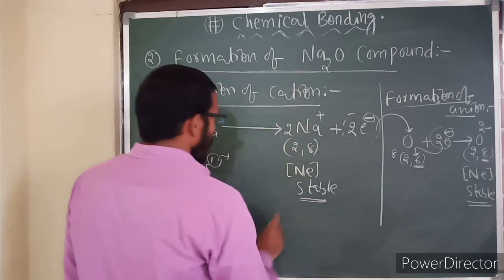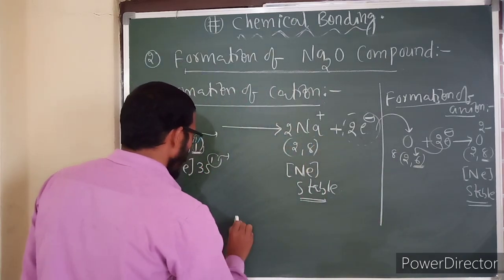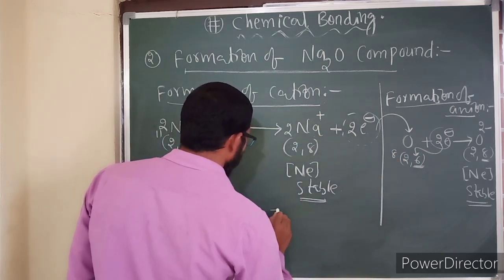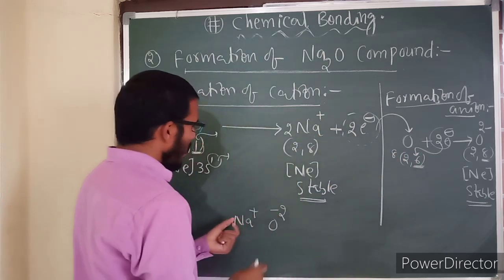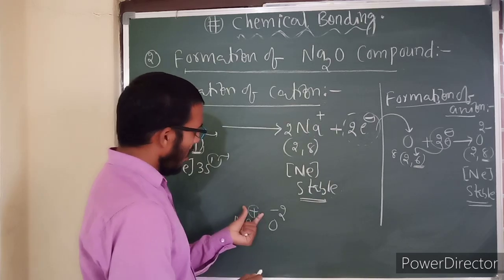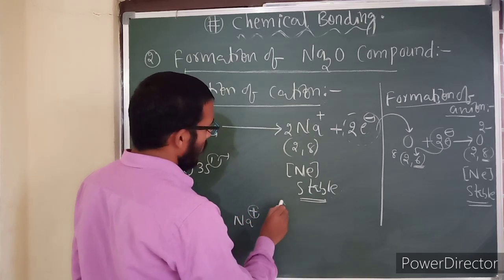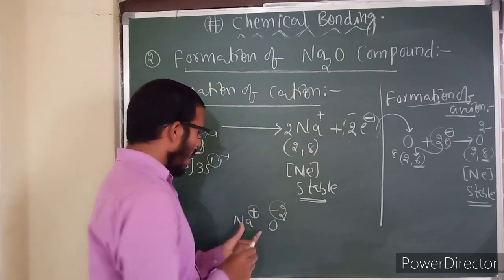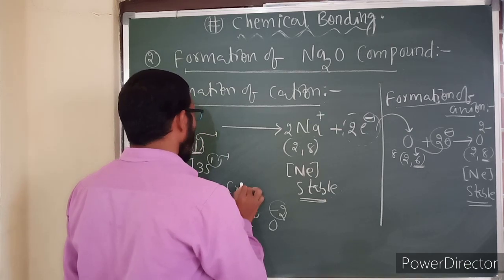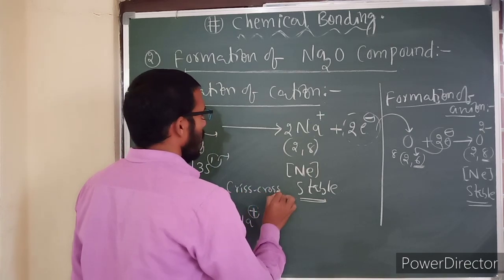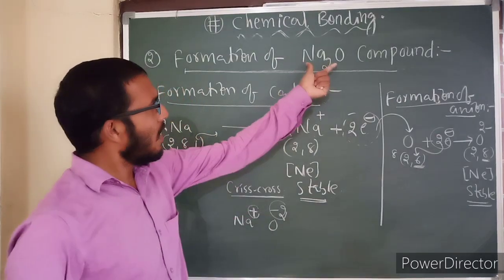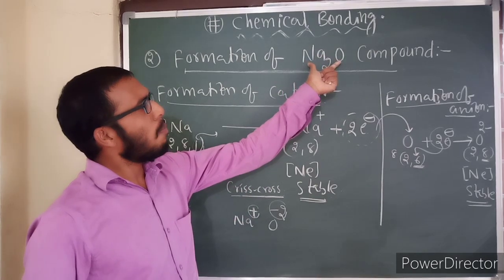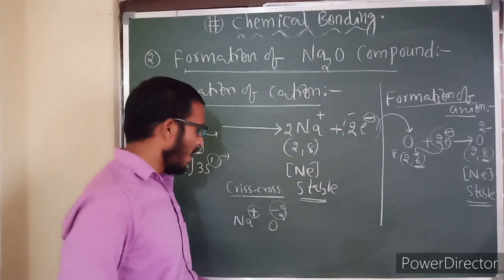So this interaction is Na+ and O2−. Wherever the point charges are there, here plus 1 charge, here minus 2 charge, these charges will be interacting with each other. Now if you want to write its formula, we should write it according to the crisscross method. This crisscross method is applicable only for ionic compounds to write their respective formulae.